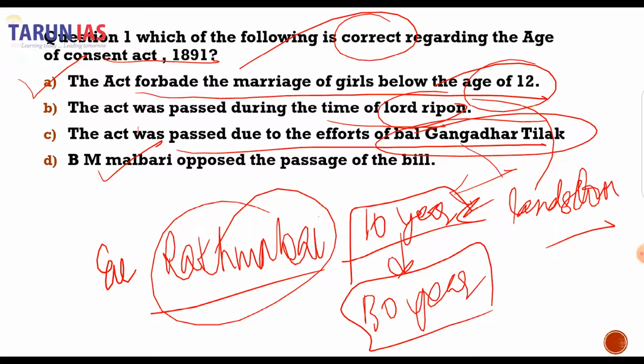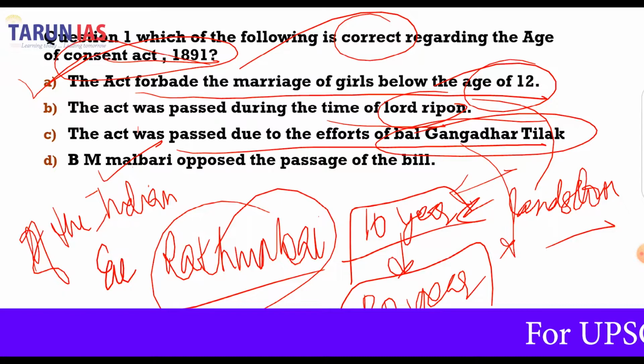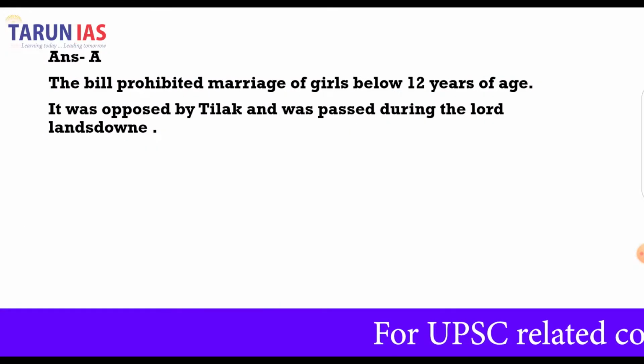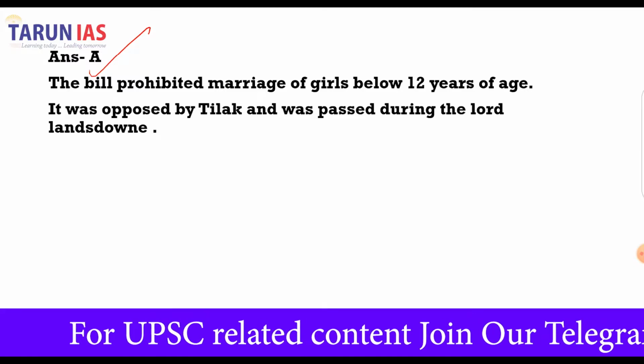Now, why did Bal Gangadhar Tilak oppose this act? Because he was not against increasing the age of consent for the girls, but rather he was of the opinion that this effort should be of the Indian, and he saw this passage of the bill as interference in the rights and rituals of the people by the Britishers. So answer A is our correct answer, and I have already explained you this question.